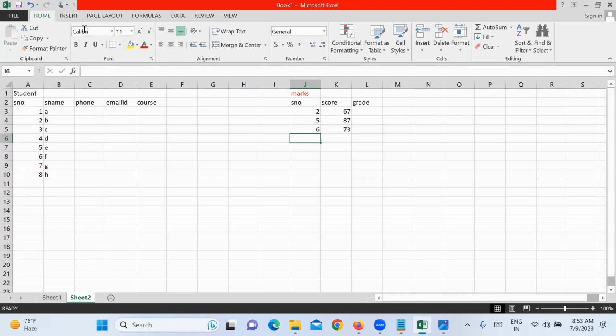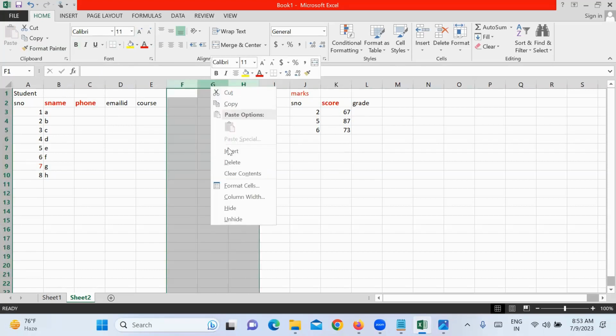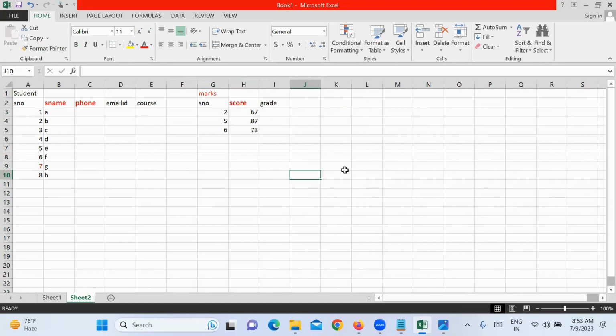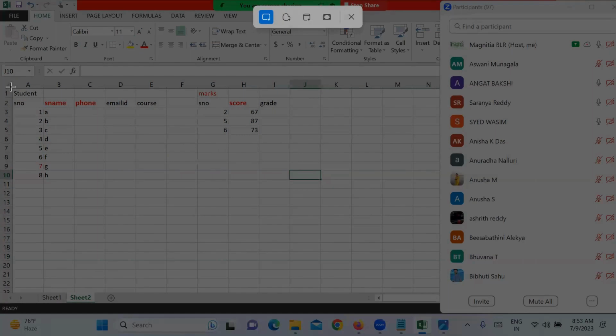Now I want to select the student name, his phone number, and the marks he got, the score. These are the three columns I want to select. Name and phone I want to select from the student table, which is table 1, and score from the marks table.